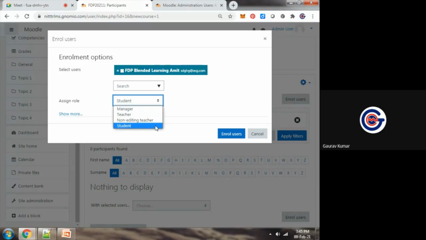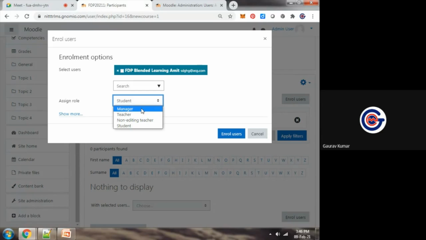If we allocate the rights of teacher, this username will become a teacher. It will be provided the profile of a teacher, so that assignments can be uploaded, some forums can be created, some chat sessions can be generated, some quizzes can be created online, so many things.